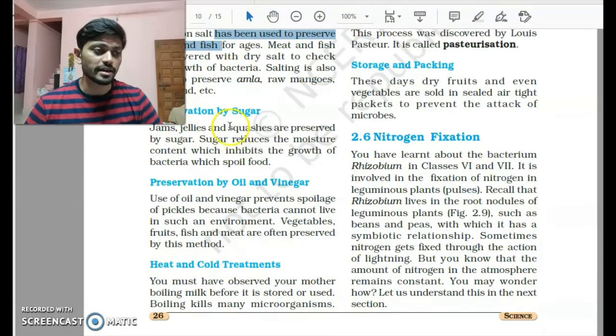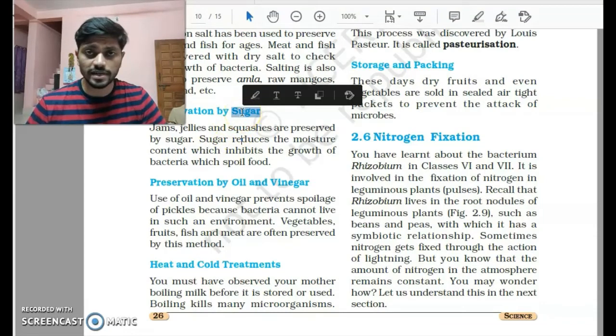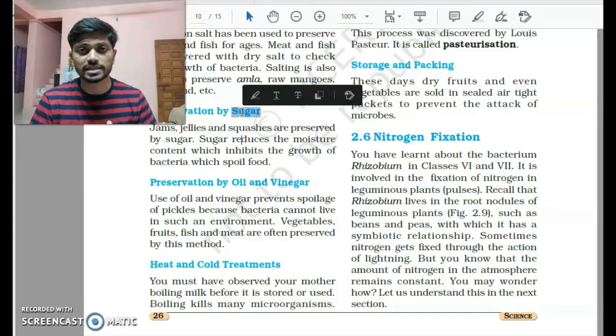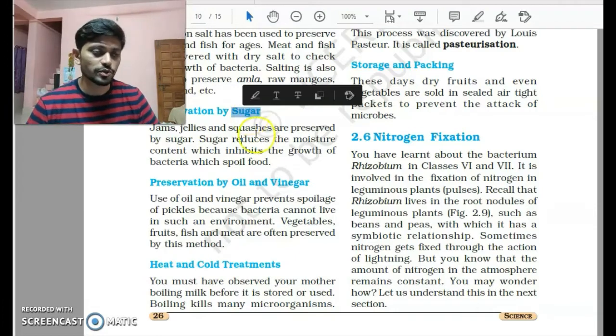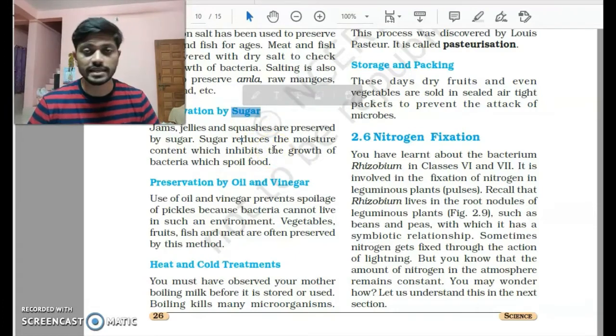Another example is, we can take sugar as a preservative. What sugar does is, it reduces the moisture content, and mostly the bacteria occur because of the moisture in the climate. So sugar reduces the moisture, and this helps to preserve our food.